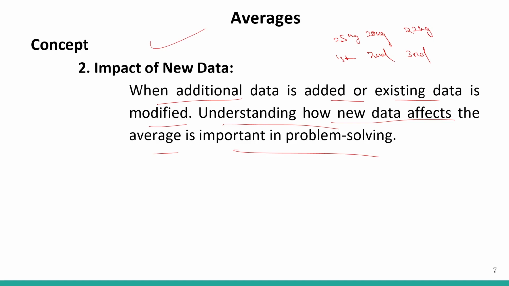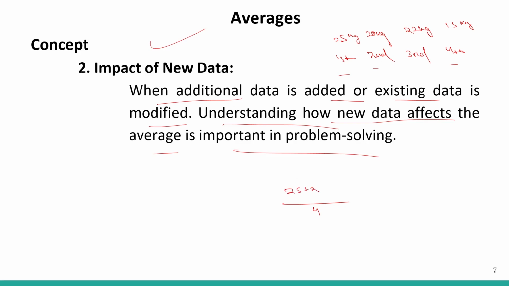Let's say we have another student, the fourth student, and his weight is 15 kg. How will it affect the overall average? According to the formula, the number of indexes is now 1, 2, 3 and 4, so 4 indexes are there, and their cumulative weight will be what?